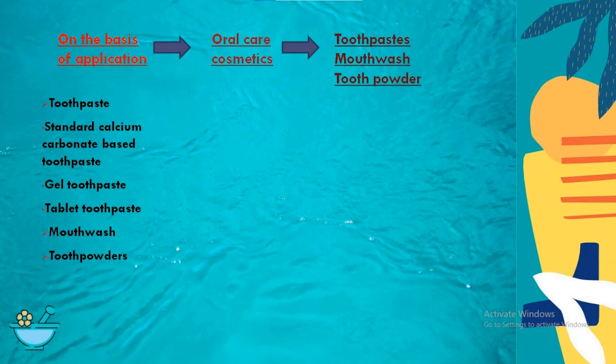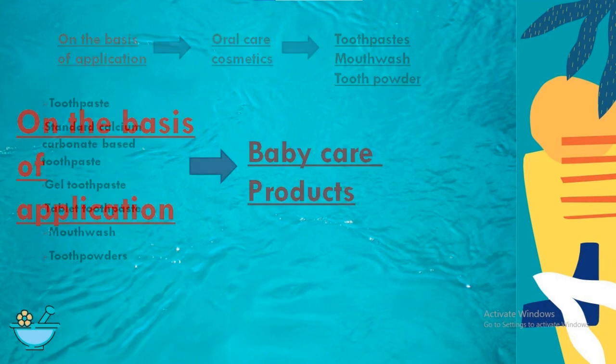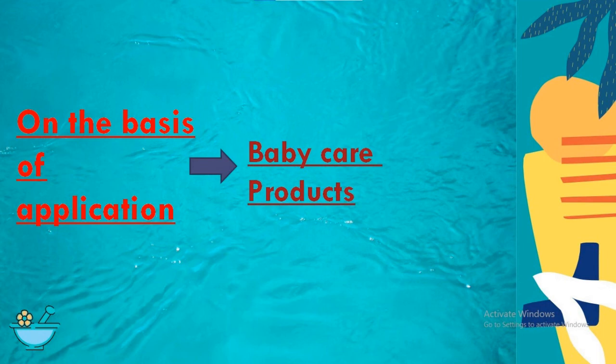Now we are going to discuss the last step of this classification, baby care products. During the formulation and development of these products, special care is needed because once they are contaminated by microorganisms, it will spoil the product and harm the baby.